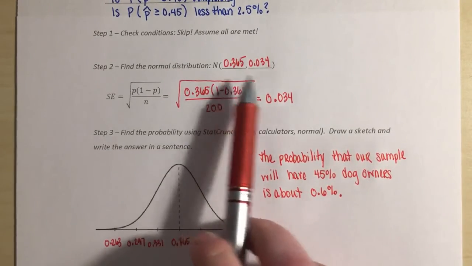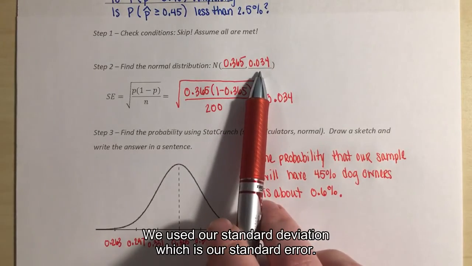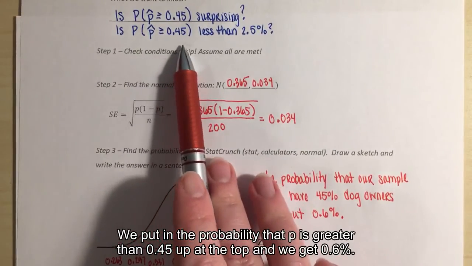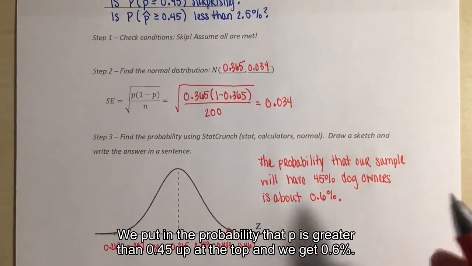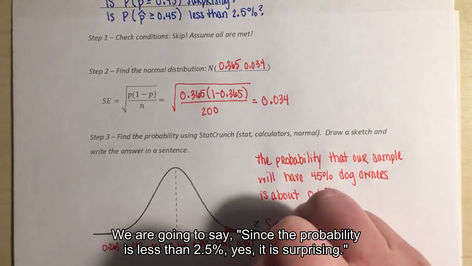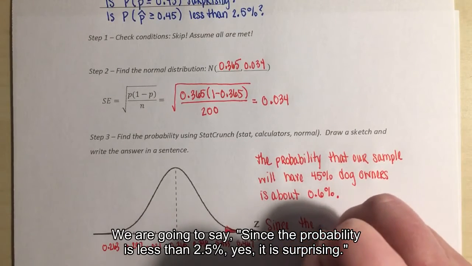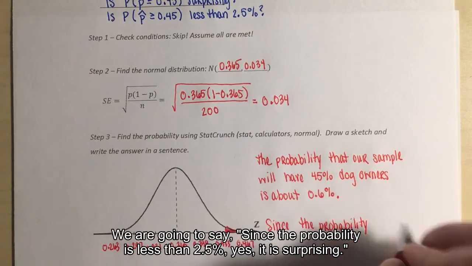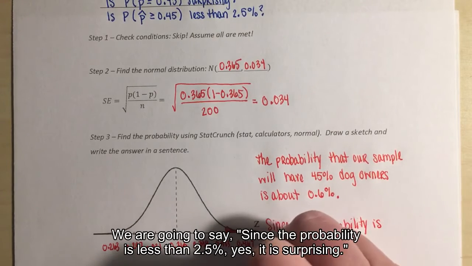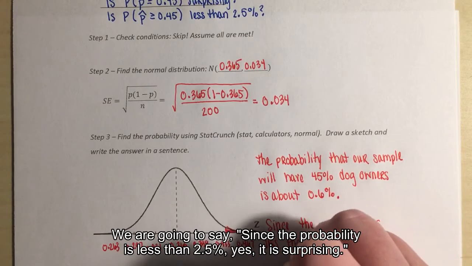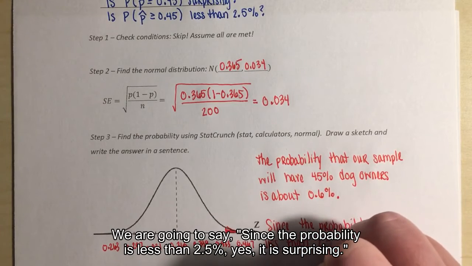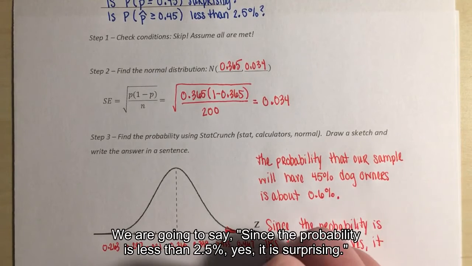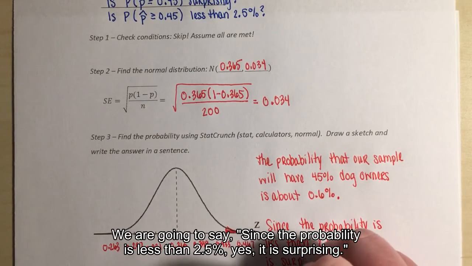Again, we used our mean, we used our standard deviation, which is our standard error. We put in the probability that p is greater than 0.45 up at the top, and we get 0.6%. So we are going to say, since the probability is less than 2.5%, yes, it is surprising.